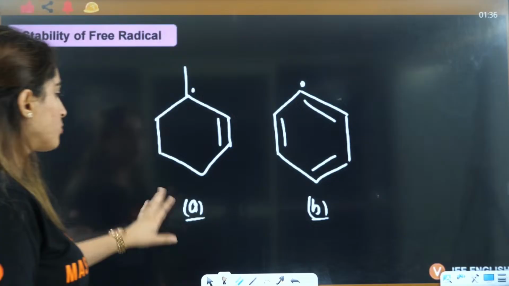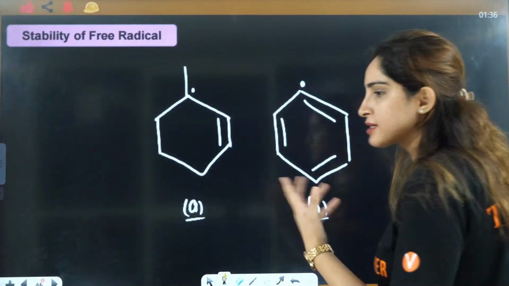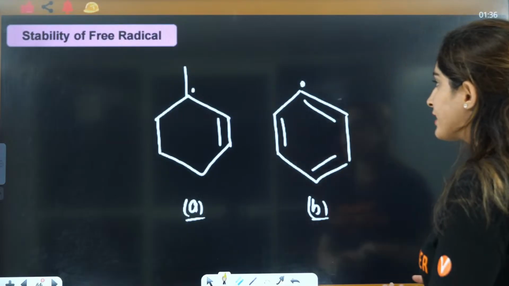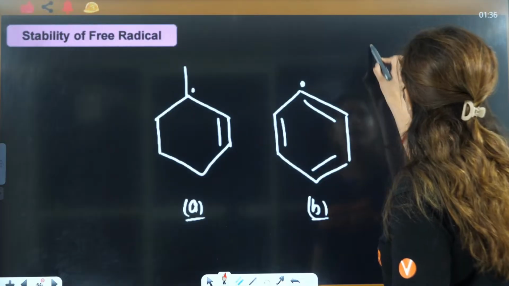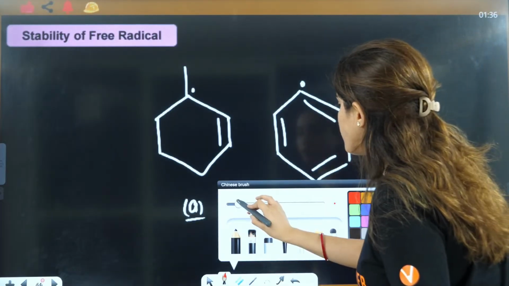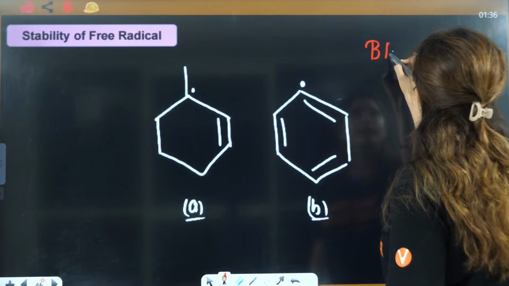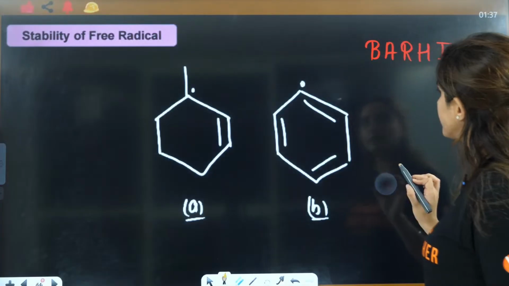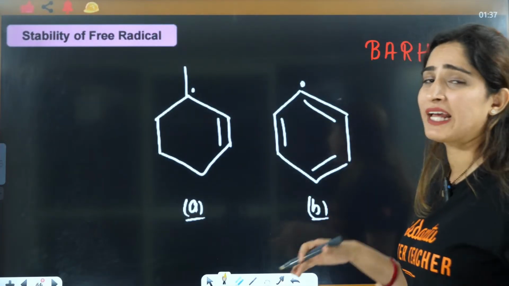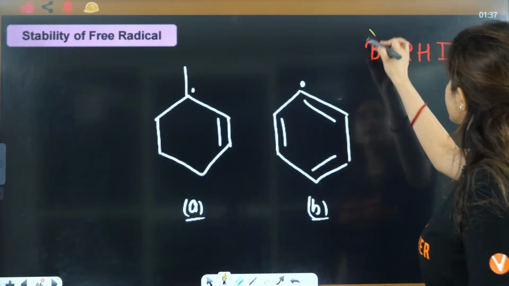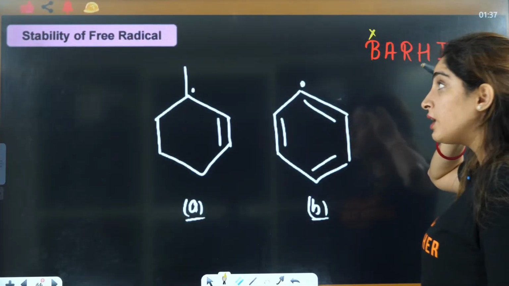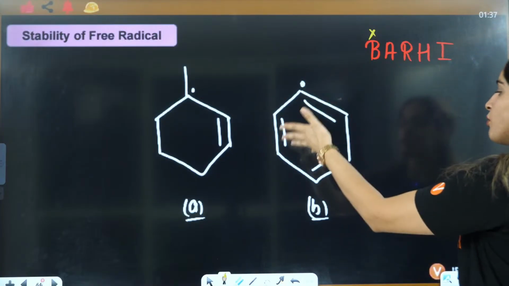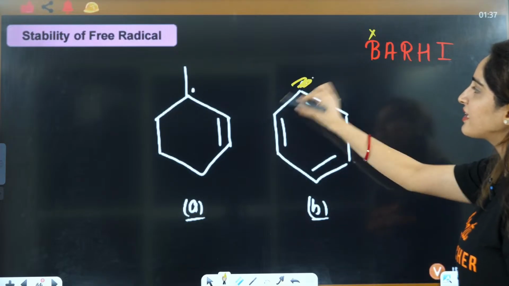Now next, we are almost towards the end only. Then we are going to see some 2-3 PYQs. Now if you see stability of free radical here, again write down BARHI. Now if you see this here, back bonding is not possible. There is no electron deficiency or richness here. So aromaticity, is it possible? No. PCC, planarity. Some students say, ma'am, this is aromatic. No, aromatic how? This thing is not aromatic.